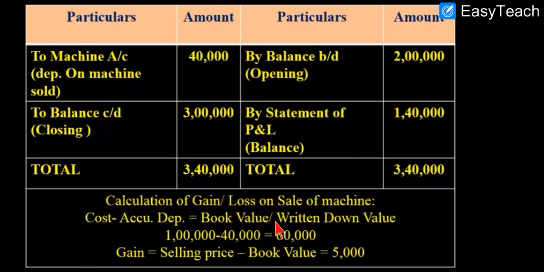Okay, so always we have to remember that the book value of the asset must be calculated in order to know the profit or loss on the sale of assets. Profit and loss on sale of asset is never calculated through cost price. Okay, always through the book value. So remember this thing, this is important.